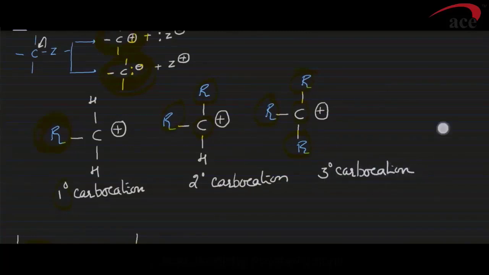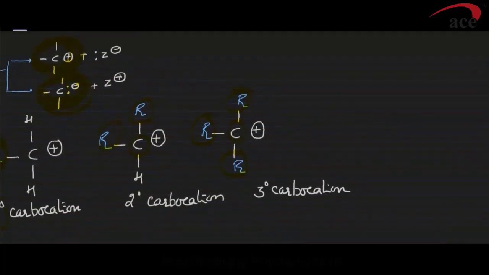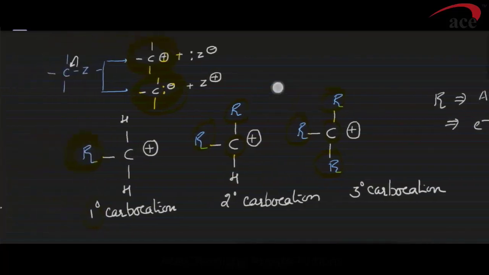stability of carbocation. Now students, there is a separate section of reactive intermediates where we consider the factors stabilizing it, what we call inductive effect and hyperconjugation. That we'll be learning later on, but for the time being just remember that alkyl groups, that is R, are electron releasing or electron donating.